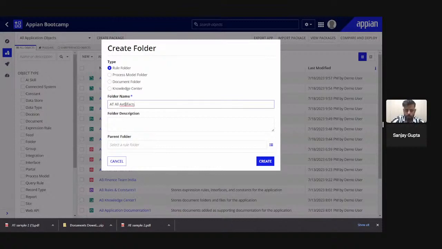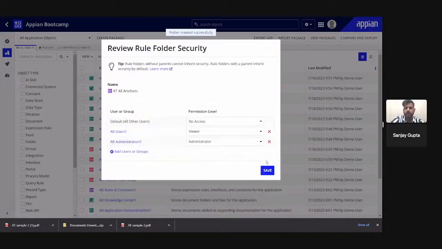In this one, I can simply put the description as contains all Appian Bootcamp related artifacts. Currently, this is the parent folder or the master folder because we did not create any rule folder before. So we won't select any parent folder. Okay. And I will simply click on create.